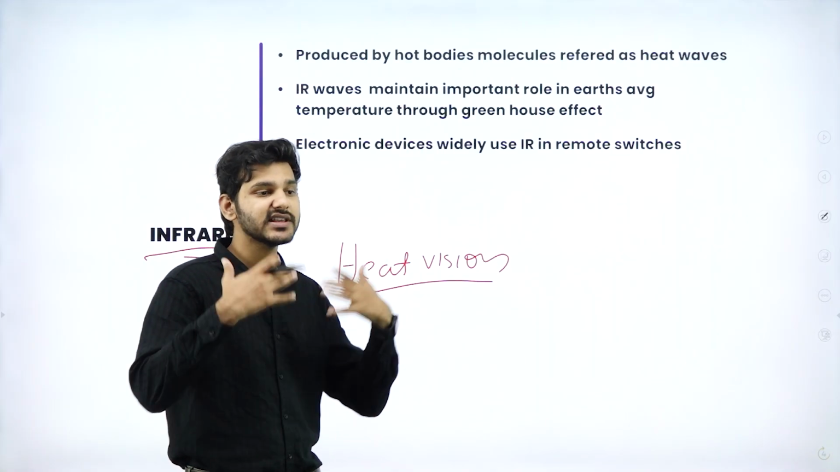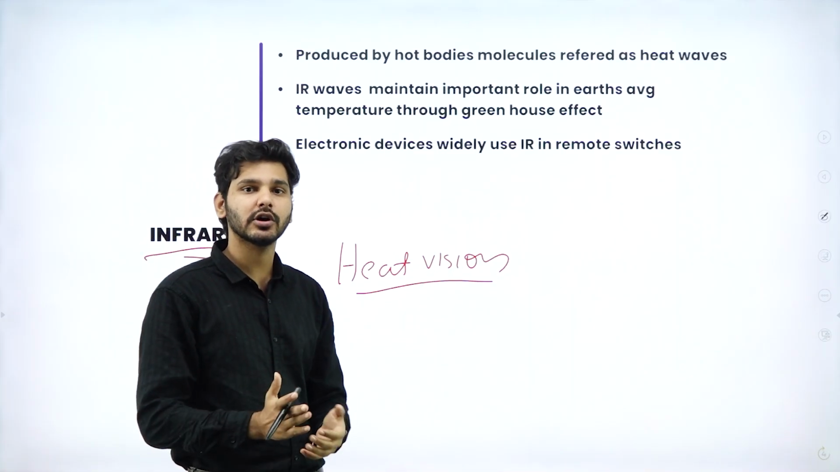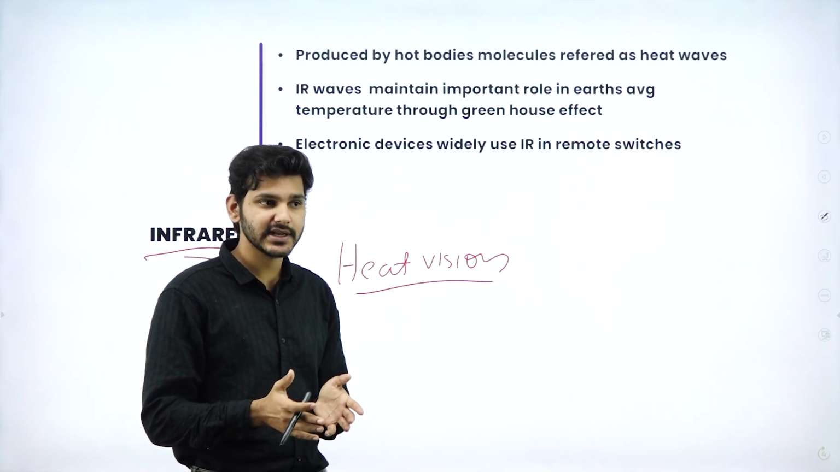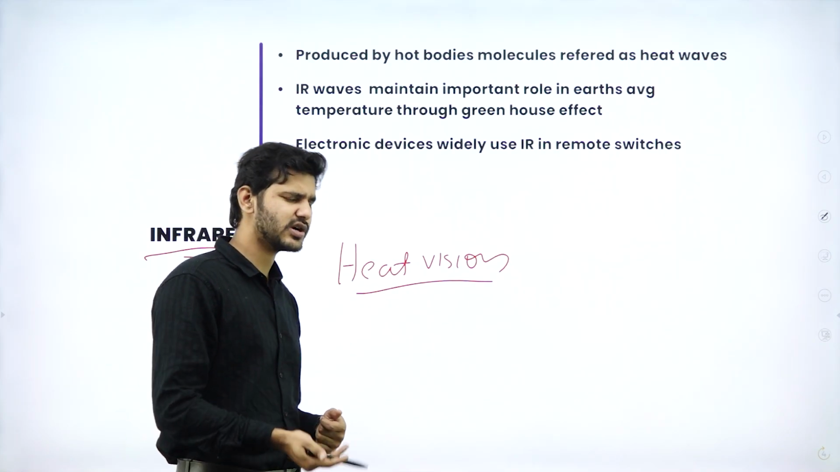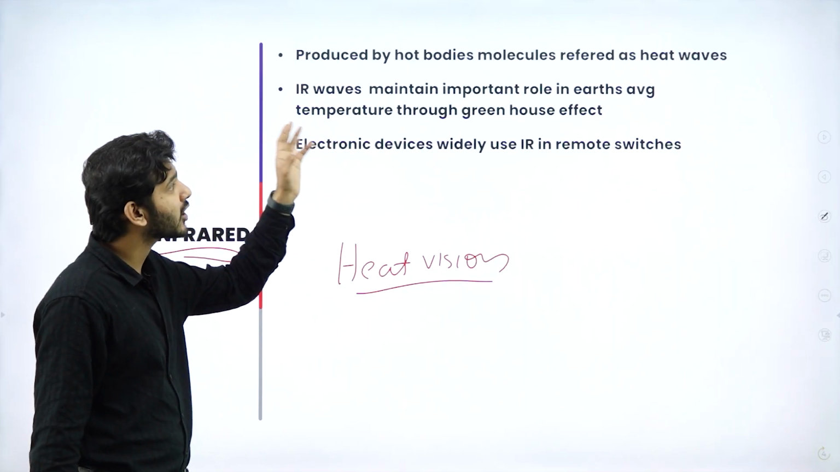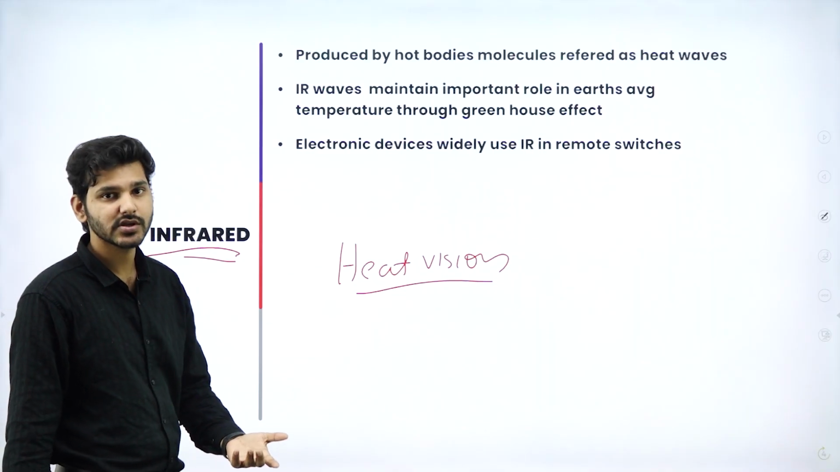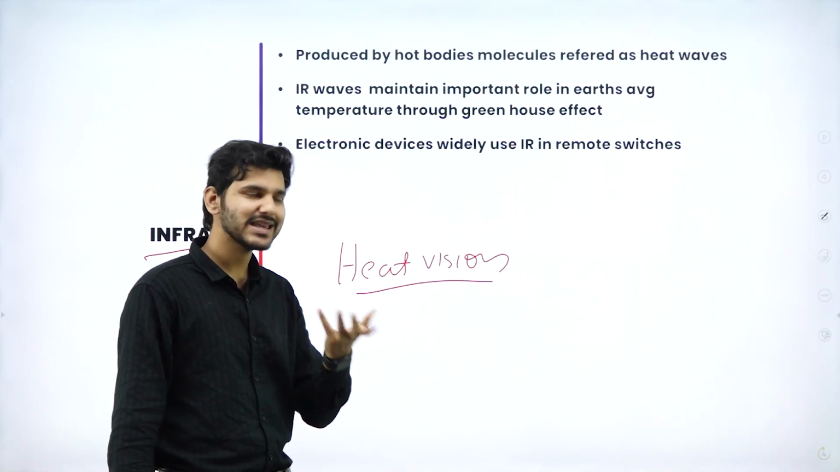As more of these waves come, they appear whitish. As they get lower and lower in concentration, it appears yellowish, reddish, and then if it's completely cold, it will be black or dark blue in color. So that is what you see in the movies and all that. So we can say that it is produced by hot bodies or hot molecules, referred to as heat waves. Since we are detecting temperature, we just call it heat waves.